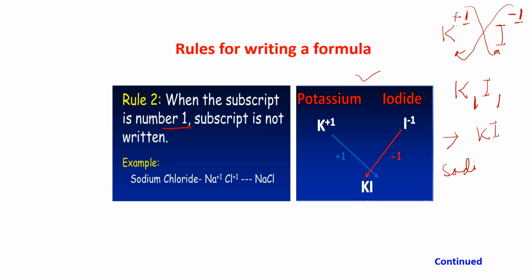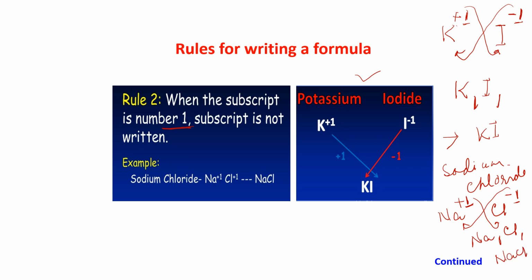Sodium chloride. The symbol of sodium is Na with valency +1. Chloride is coming from chlorine, Cl with valency -1. Crisscross. With sodium this one is coming, and with Cl this one is coming. Both are 1 and 1. So the formula is simply written as NaCl. See here, NaCl. Am I clear to you?